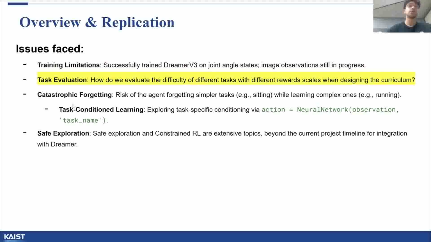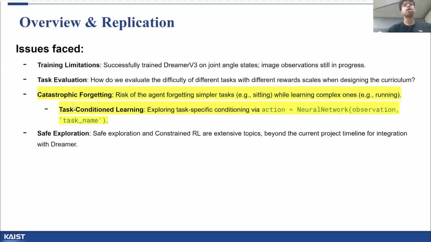We decided that it shouldn't be something arbitrary like our intuition. Instead, it should be based on the reward obtained from the task. However, different tasks have different scales of rewards, making it hard to naively use environment rewards to design the curriculum. Furthermore, we think that there is a good probability that the agent could forget previously learned simpler tasks like sitting while learning complex ones like running.